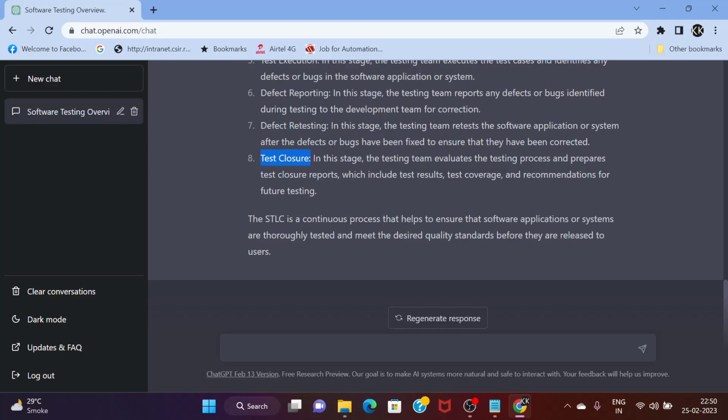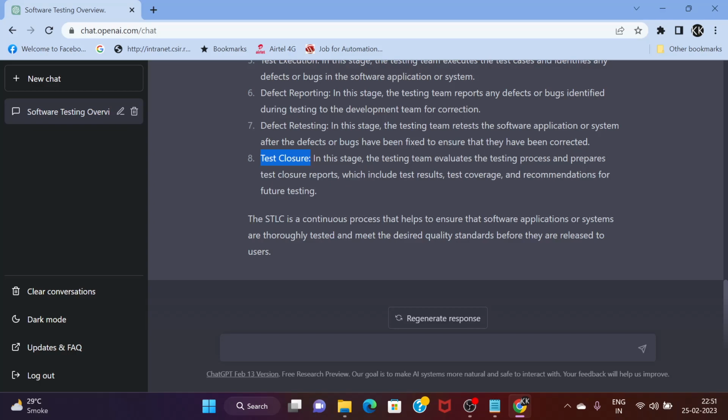Then a test closure report, or test exit report, will be prepared, wherein we mention all the conditions and test cases we executed, their results, pass and fail, the defect counts, how many defects were raised and how many were retested and closed. Those counts will be there, and our recommendations also. If any point is open, that should be clearly stated.